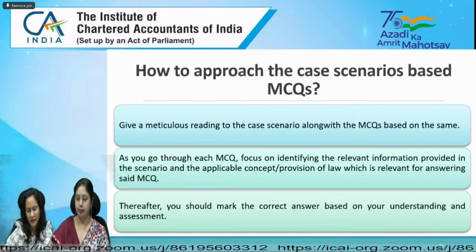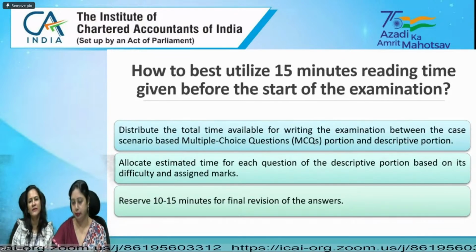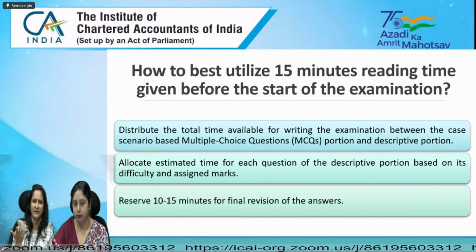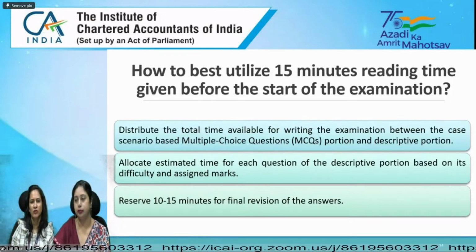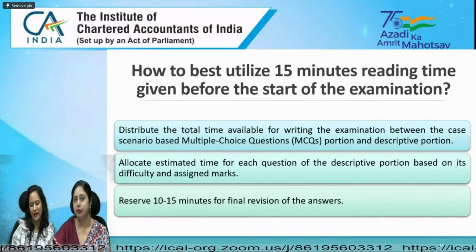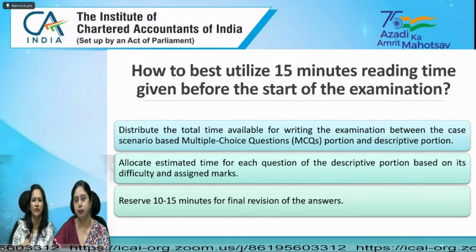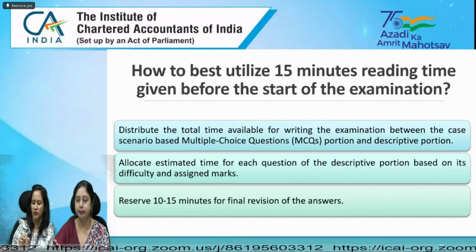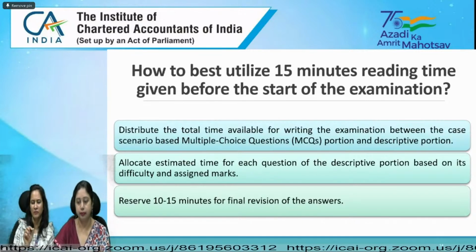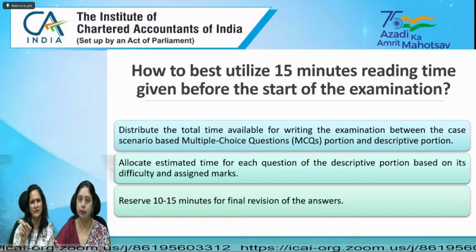One thing I would like to add: as ma'am told you, when you read the questions, you have to keep in mind which provision gets attracted in that particular multiple choice question. So when you look back at the case scenario, just mark the relevant information. That would be helpful. For example, if there are 5 questions, when you again go through the facts of the case scenario, you can mark that this portion may be relevant for answering question number 1.